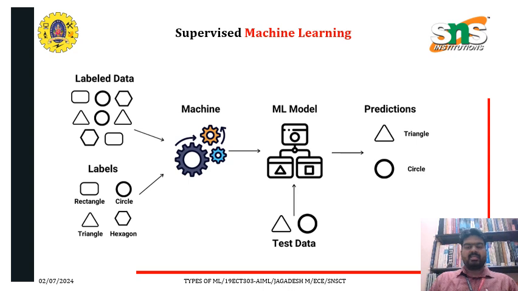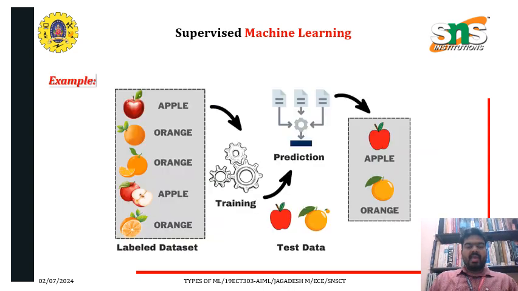Let us see one example. Here we have many fruits: apple, orange, an orange with some pieces, and apple, again orange. Here we have two apples and three oranges. Even if an orange is whole, and even a partially cut apple is there, everything is in the apple category only.